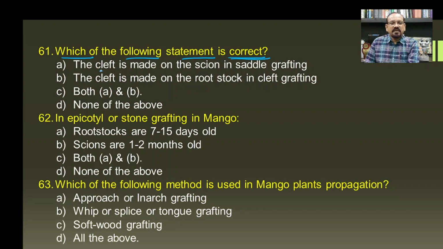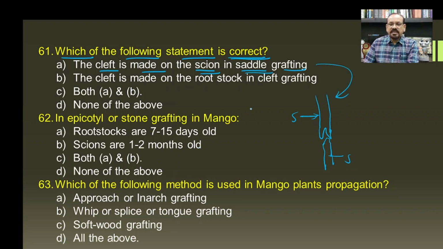Number one, a cleft is made on the scion in saddle grafting. It means that if we see the scion and the cleft is made in the scion, so this is the scion and here this is the stock, so this is known as the saddle grafting.